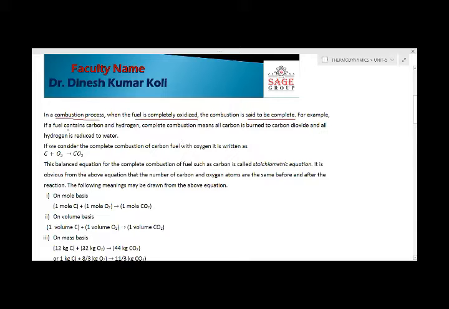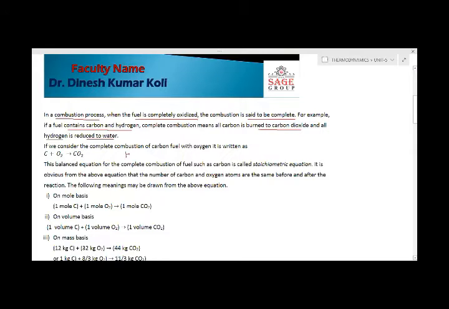For example, the fuel contains carbon and hydrogen, so carbon will react with oxygen and form carbon dioxide. It may also form carbon monoxide, but if the carbon is burned to carbon dioxide, then it is called complete combustion. Similarly, if hydrogen reacts with oxygen and is reduced to water, it is called complete combustion. So if we take C plus O2, and this carbon reacts with oxygen and forms carbon dioxide, then it is complete combustion.